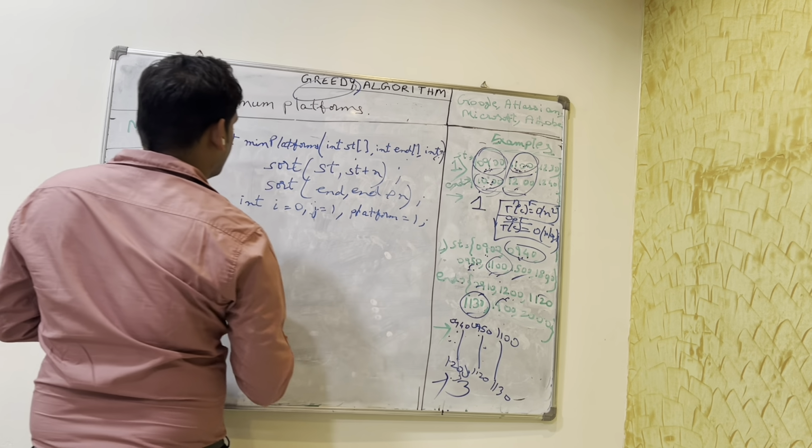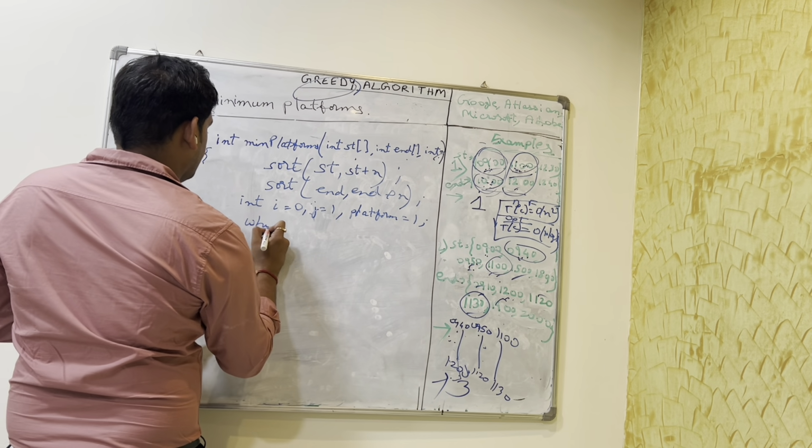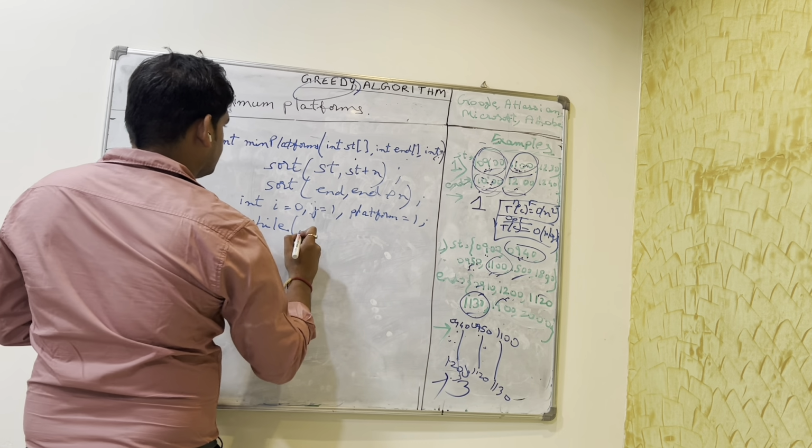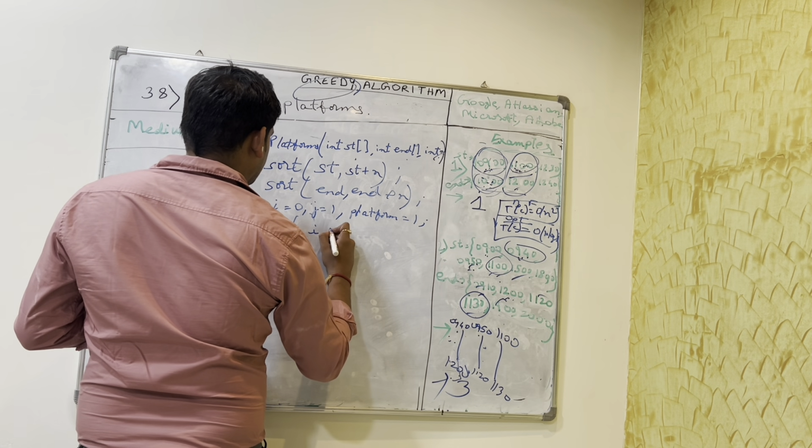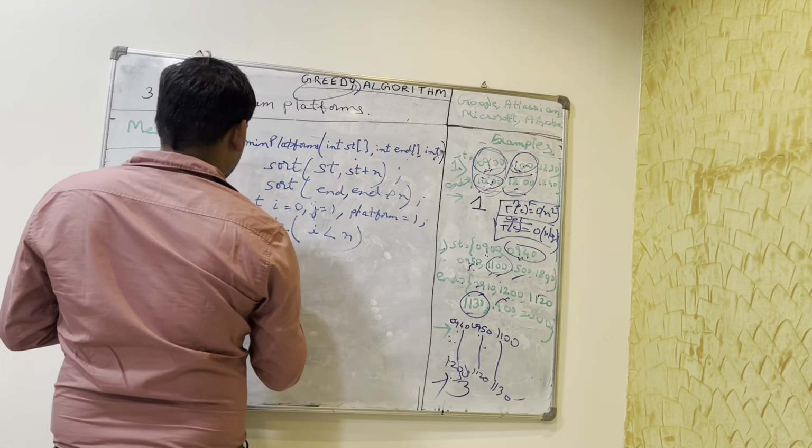Now while I is less than N, what do we do?